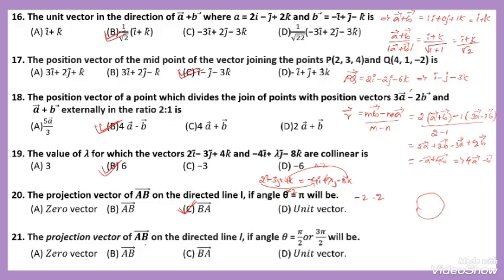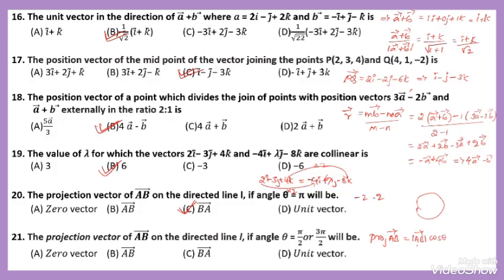The projection vector of vector AB on the directed line if angle theta is equal to pi by 2. Taking the property of projection, it is magnitude of vector AB into cos theta.